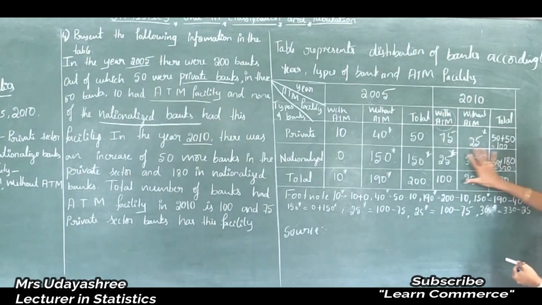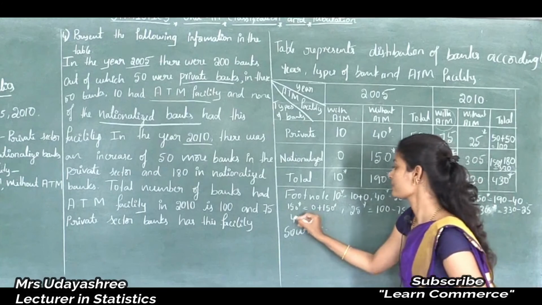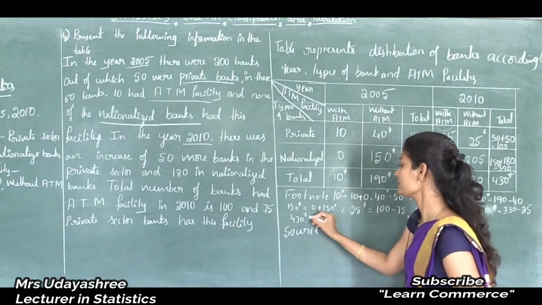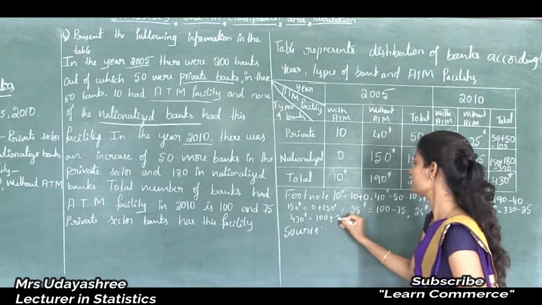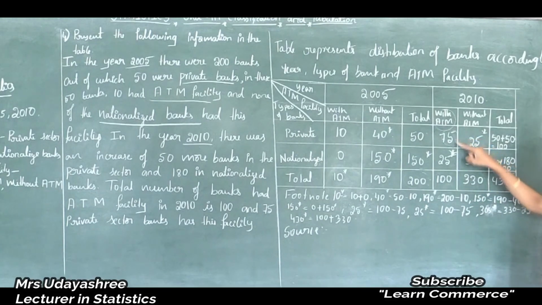Now I will just cross check in 2010. See, just the 2010 columns. How to calculate this one? That is 100 plus 330. See here, 75 plus 25 is 100, 25 plus 305 is 330, then 100 plus 330 is 430.